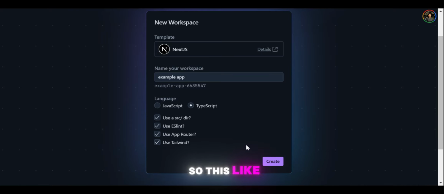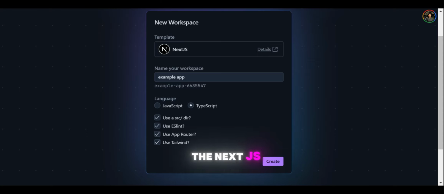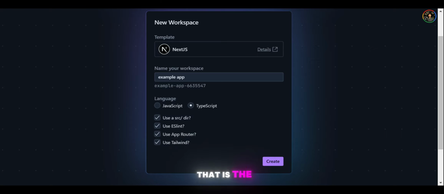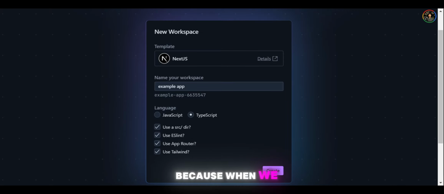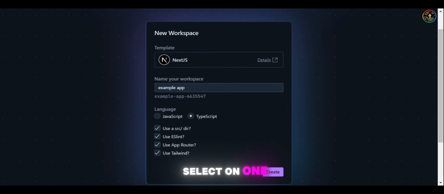This is just like when we use VS Code: we go to the terminal, use the Next.js command, and then select these options. But IDX is a better way to select these, because in VS Code it is not a good user experience, whereas IDX gives you a good user experience for selecting and managing your app.